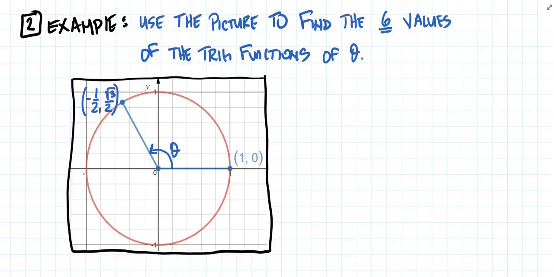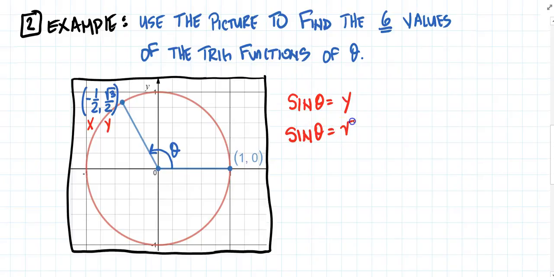Okay, let me give you an example of how this is going to work. So we're going to use the picture to find all 6 values of the trig functions of theta. Okay, perfect. All you really need to know is that this is the x coordinate and this is the y coordinate. So I'm going to use what I did in box 1 to figure this out, right? So the sine of my angle theta is equal to the y coordinate. So therefore, the sine of theta is just equal to rad 3 over 2. That's it. It's the y coordinate.